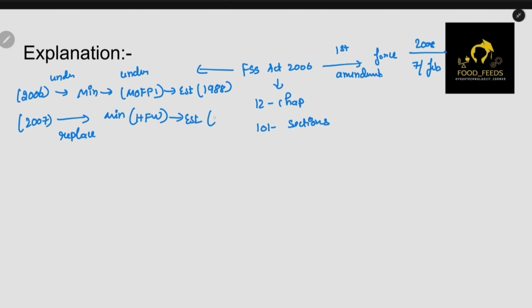Which is actually easy to remember. It is 1947. So these are the two important pieces of information when it comes to this act. Basically, this act was established under the Ministry of Food Processing Industries (MOFPI), but it was replaced with one more ministry, the Ministry of Health and Family Welfare, in the year 2007. So they might ask what the establishment year is. It is 1988 for MOFPI and 1947 for the Ministry of Health and Family Welfare.